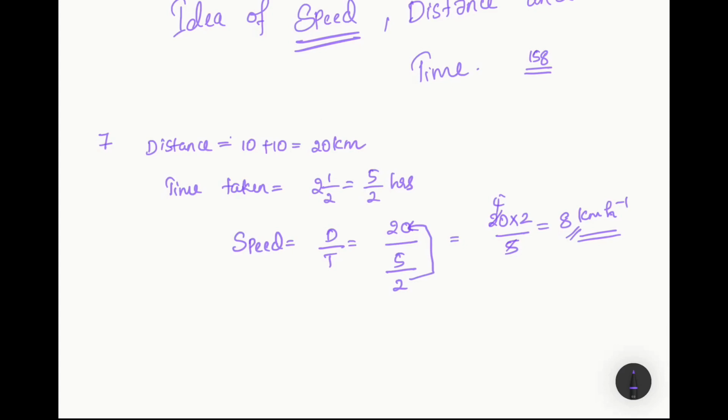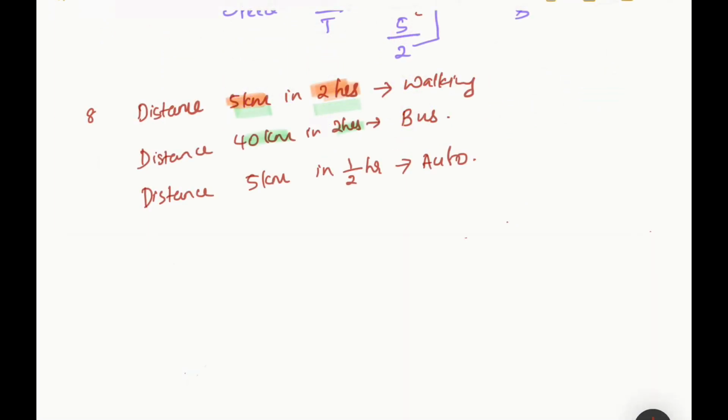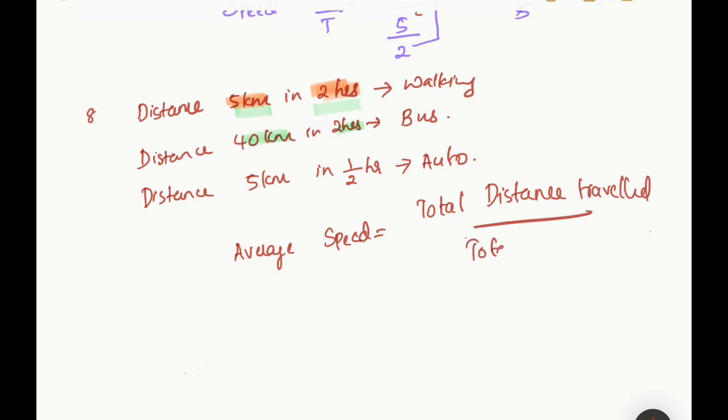So the distance traveled we will take as 20. What's the reason? I travel a distance of 10 kilometers and come back, it's given. So the distance is 10 plus 10, that is 20. Hope it's clear. So here we need to find the average speed. There is a formula for finding the average speed. Average speed is equal to total distance traveled by total time taken.